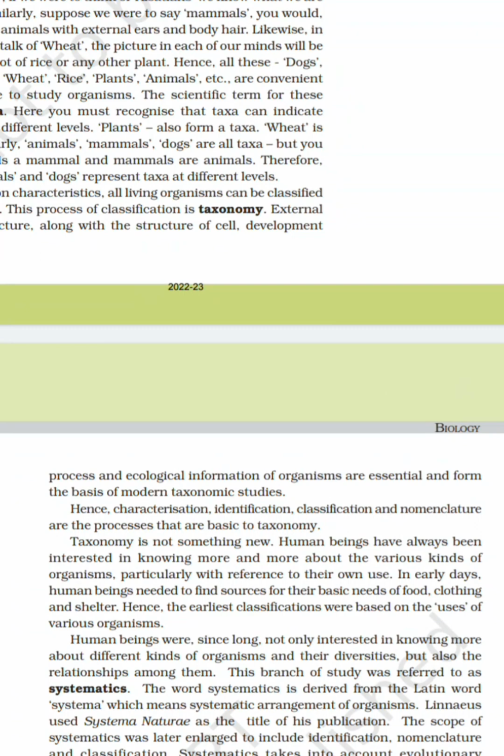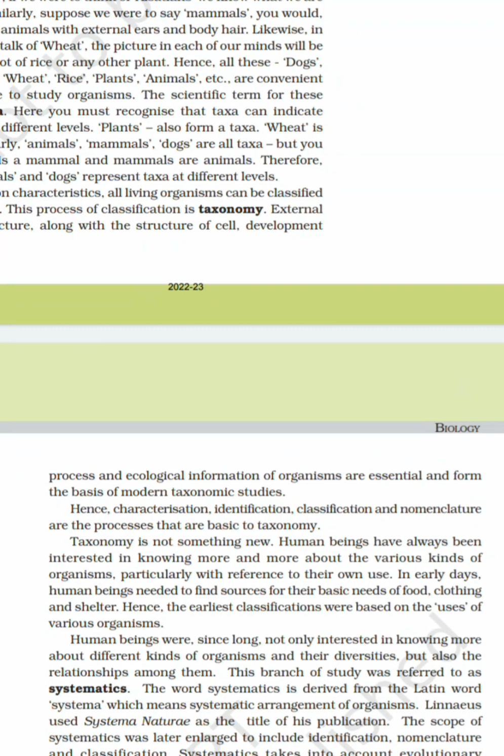Taxonomy is not something new. Human beings have always been interested in knowing more and more about the various kinds of organisms, particularly with reference to their use. In early days, human beings used to find sources for their basic needs of food, clothing, and shelter. Hence, the earliest classifications were based on the uses of various organisms. Human beings were not only interested in knowing more about different kinds of organisms and their diversities, but also the relationship among them.